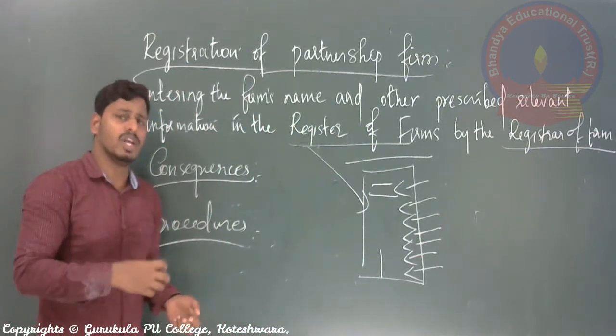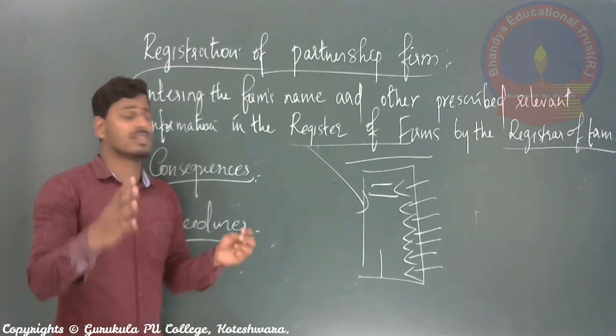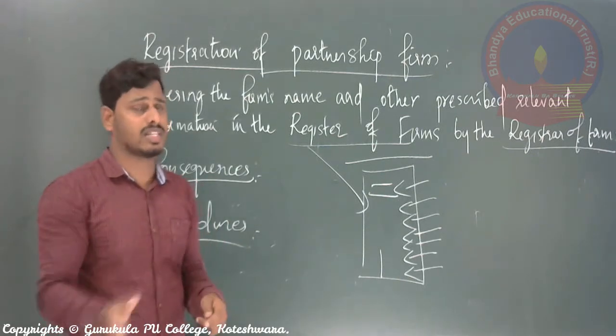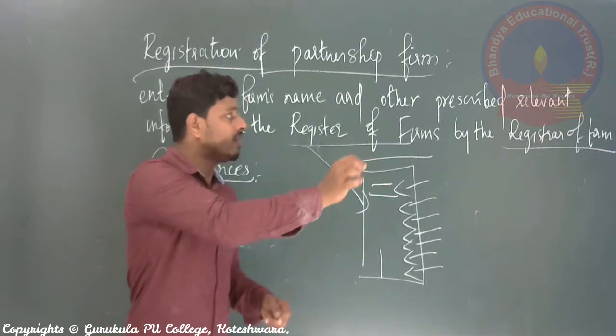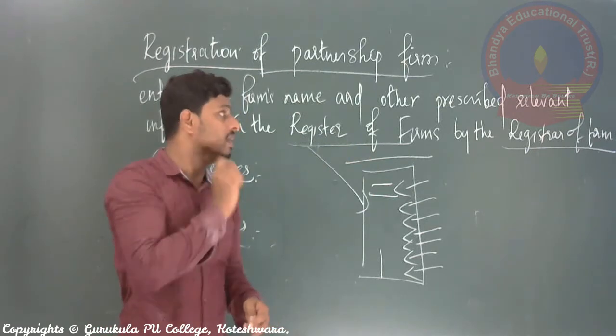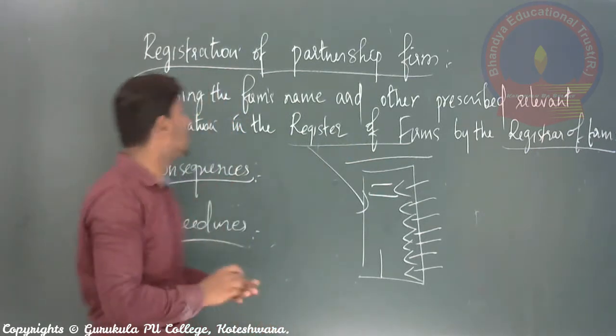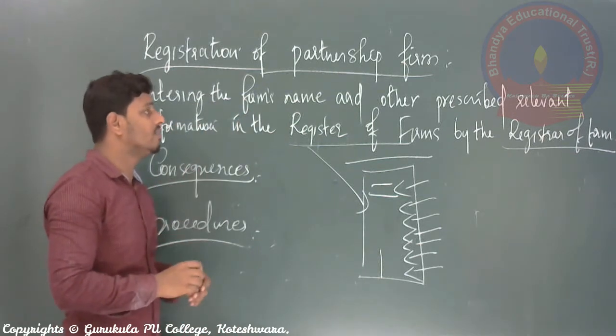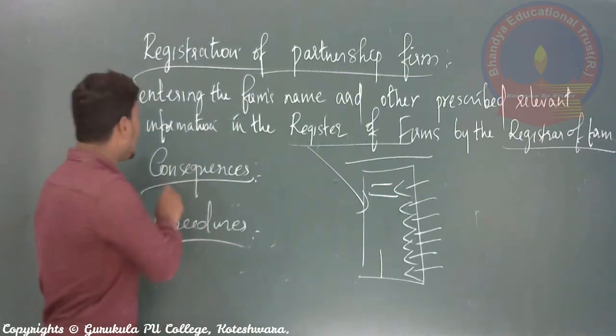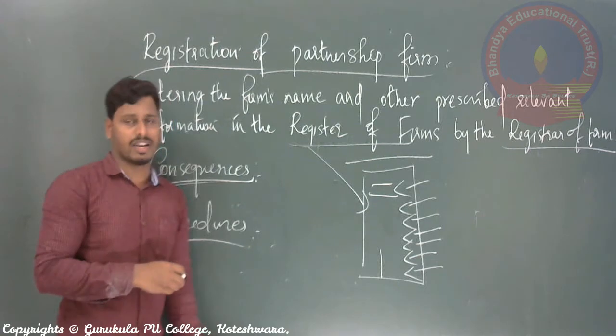So entering or registering our business name as well as relevant informations in the register book, which is maintained by the registrar of firms, is called registration of partnership firm. And next we'll go for the consequences.